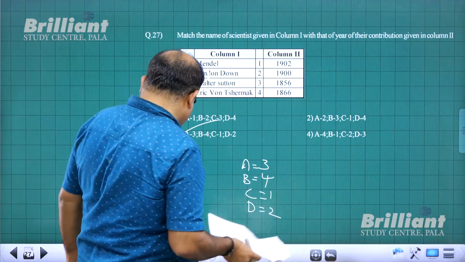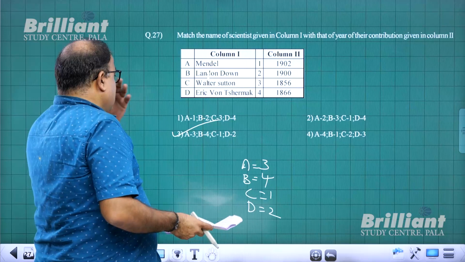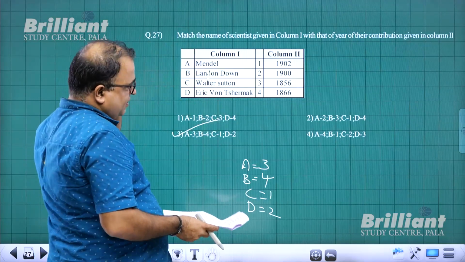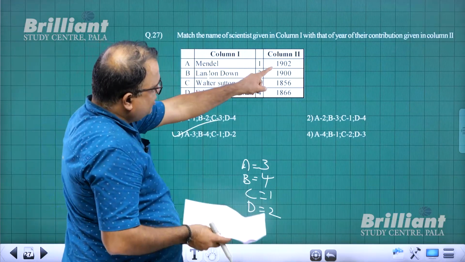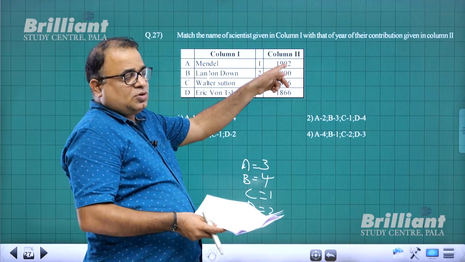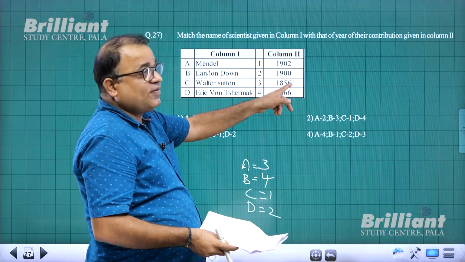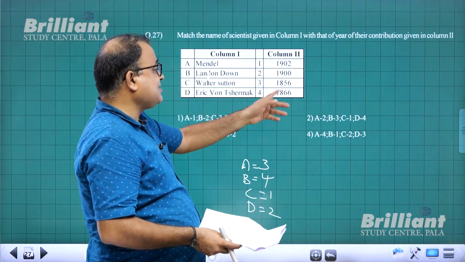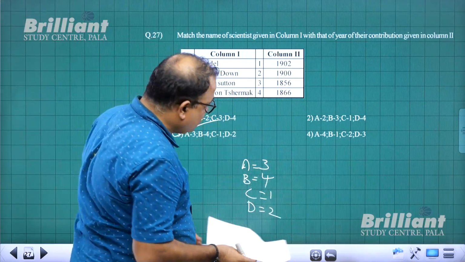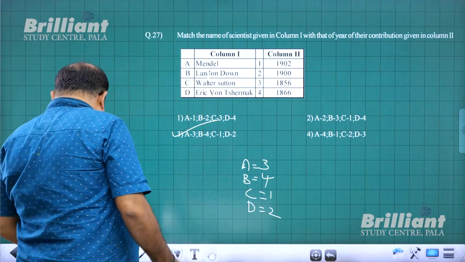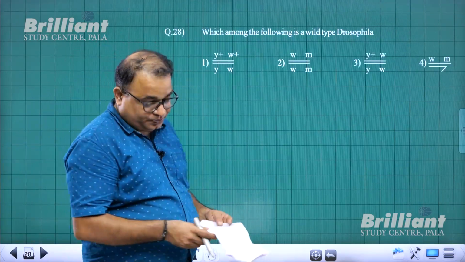So this is how it will be. 1902, Sutton, chromosomal theory of inheritance. 1900, rediscovery of Mendelism. 1856, Mendel started his experiment, and 1866, Langdon Down, Down syndrome. So for 27, 3 is the answer. With that, I come to 28.